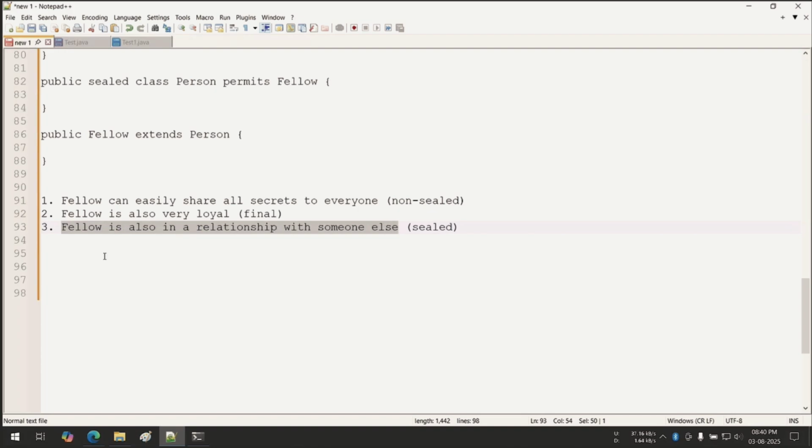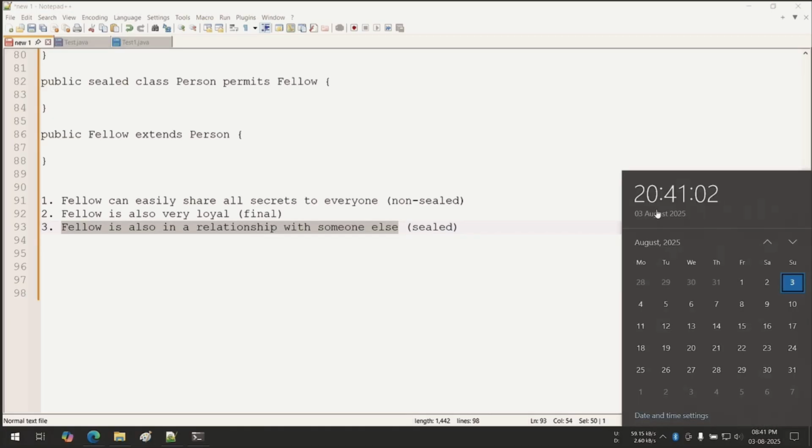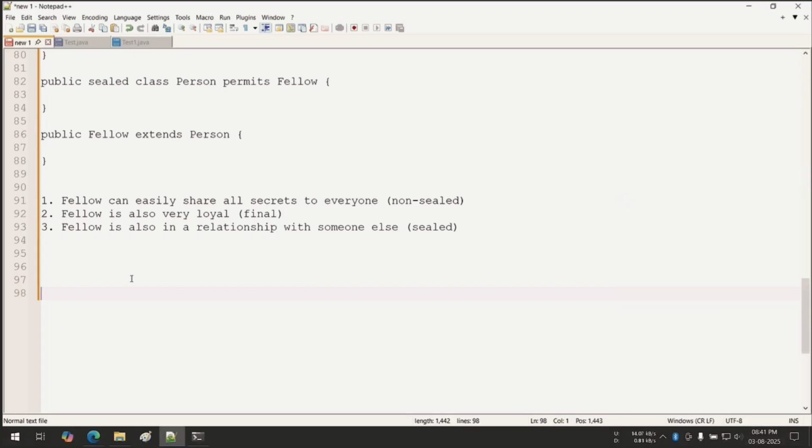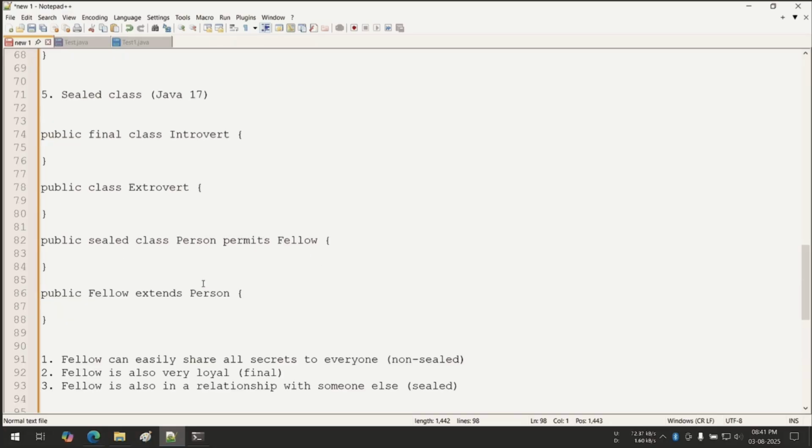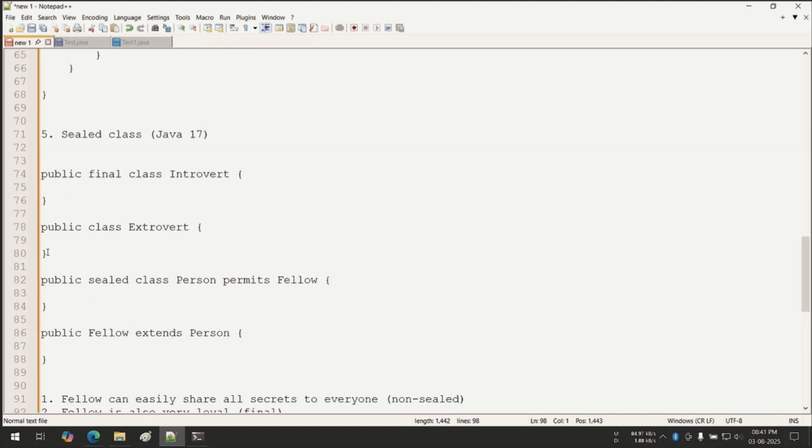Now, obviously, jokes are enough. But now you are thinking what is the implementation in real time? Do you know our system is having one date? Now I'm not talking about that date in the switch case. This date. Okay, 3rd August. Now this system date can be easily accessed by any software you are installing in the PC. So your system date will be like an extrovert public class. Yes or not, guys?